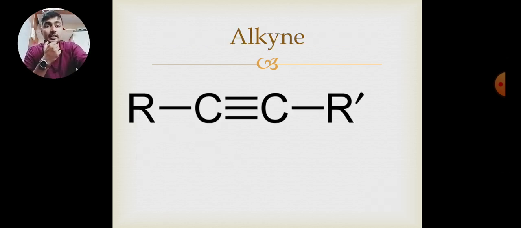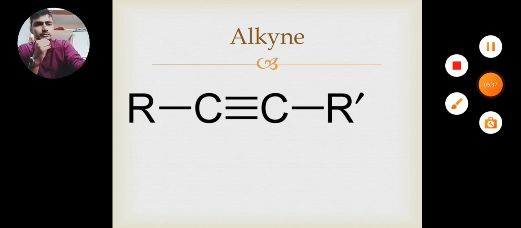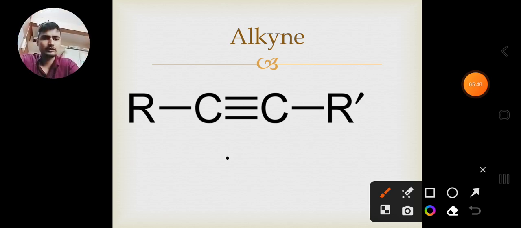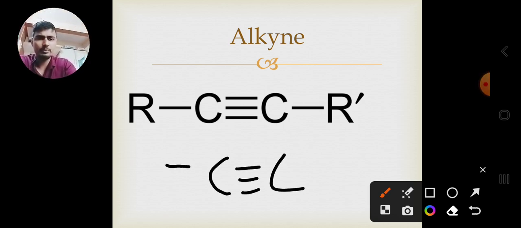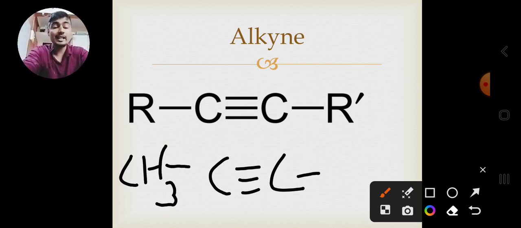And next is alkyne. Now the carbons are joined by a triple bond. Now they will attach an R group. R group means anything can be attached. Suppose this is carbon, carbon, triple bond. Let's suppose I have attached CH3 as R. Now R dash is given.